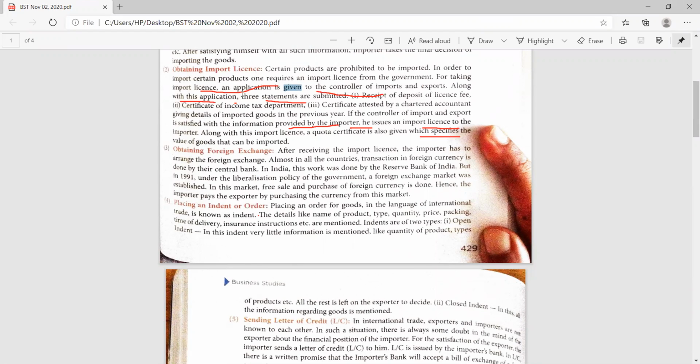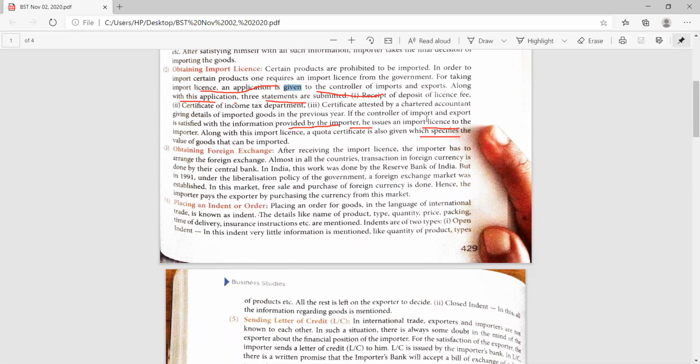For taking the import license, an application to the controller of import and export is to be submitted, and along with this application the statements are to be submitted. What are these statements? Please mark: receipt of deposit of license fee, certificate of income tax department, certificate attested by the chartered accountant giving the detail of the import goods of the previous year.